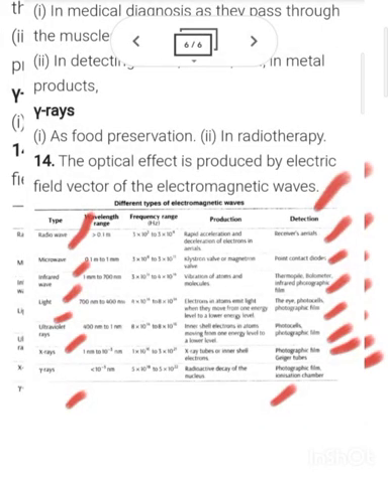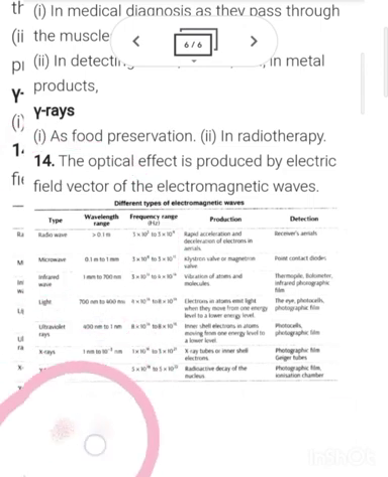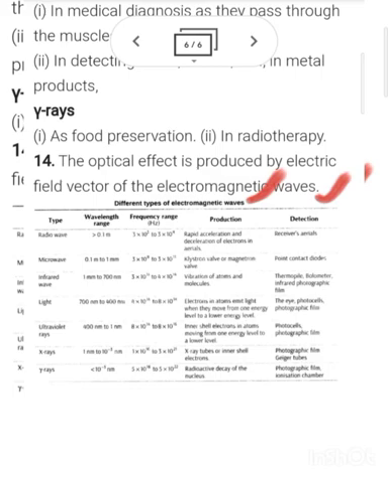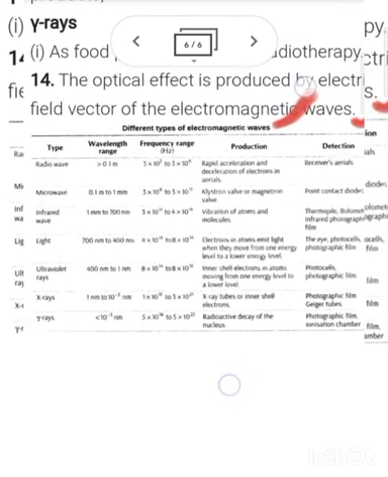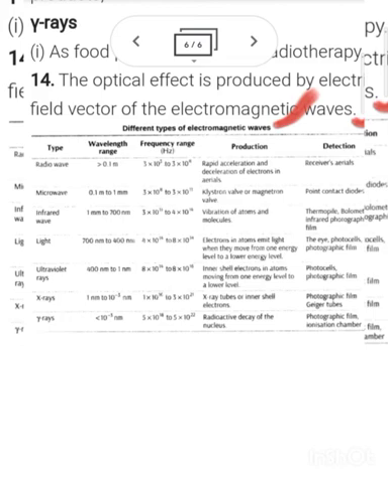Okay, now after this, when you have understood what each of these actually is, then you have to learn the production, how to produce these. Now if you want the radio wave, it is produced with the help of rapid acceleration and deceleration of electrons. You can write down this one in your copy. Microwave by magnetron valve. Infrared wave by vibration of atoms and molecules.